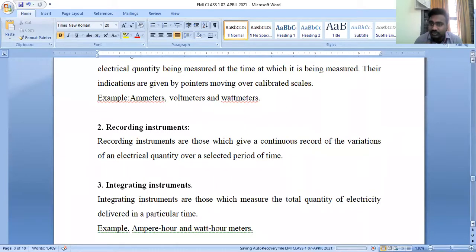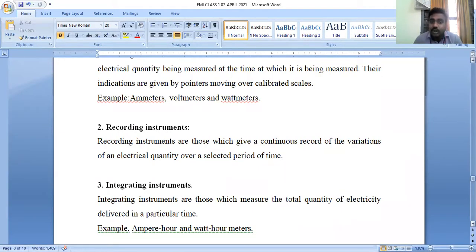Indicating type instruments indicate a physical quantity. The physical quantity may be electrical current, or voltage, or electrical power. How does it indicate? It indicates on a particular segmented calibrated scale with the help of a pointer. It indicates an instantaneous value with respect to time.